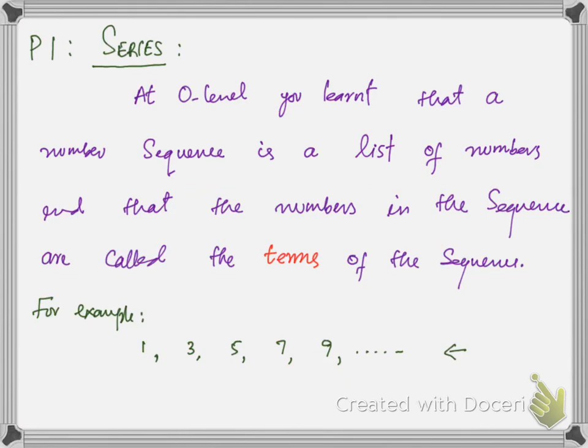Now let us start the first chapter of P1, which is series. At O level, you learn that a number sequence is a list of numbers and that the numbers in the sequence are called the terms of the sequence. For example, in this sequence, these are the terms of the sequence. This is the sequence of odd numbers.